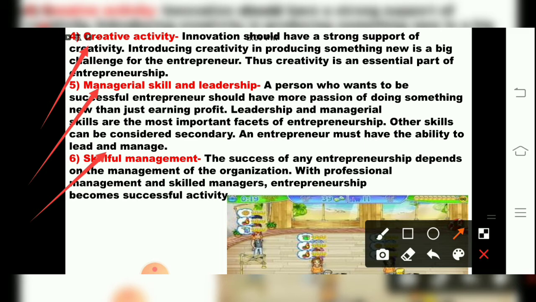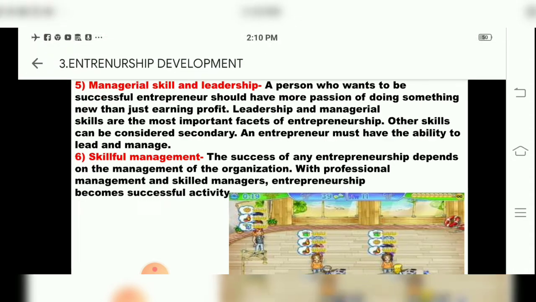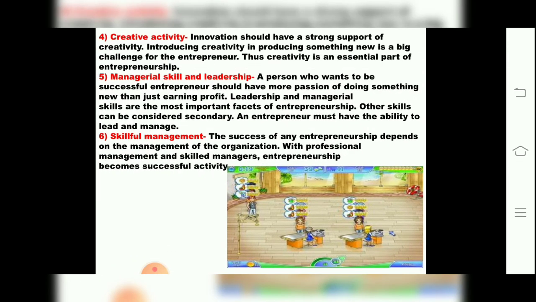With professional management and skilled managers, entrepreneurship becomes a successful activity, children, when the manager uses his skills in the management of the organization.